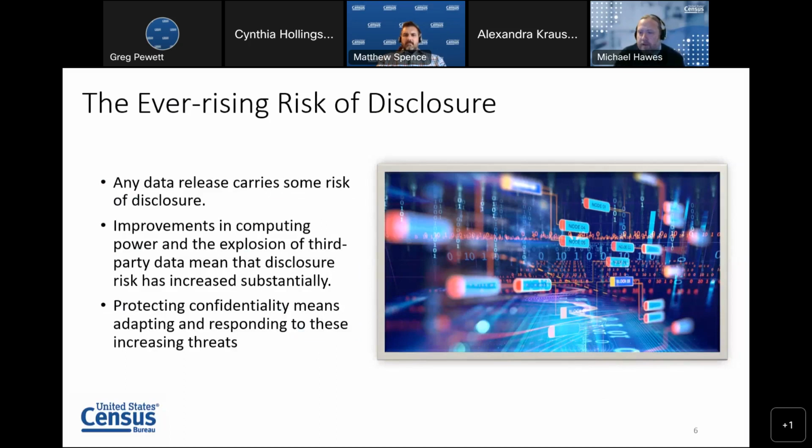Now, disclosure risk is not static. The threats that we have to protect against are constantly increasing. Now, we know that any publication of data, any release of statistics is going to carry some risk of disclosure. You can't avoid that. But unfortunately, improvements in computing power and the growing proliferation of rich third-party data sources that could be used in a confidentiality attack on the census are constantly increasing. And that means that disclosure risk is increasing substantially as well. So in order to protect confidentiality in the census, in order to meet our legal and ethical obligations to our respondents, we have to adapt and respond to these increasing threats.